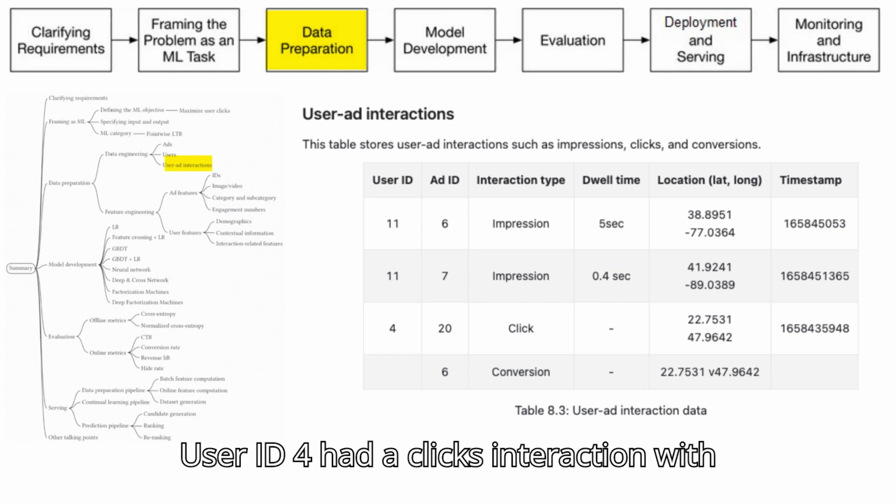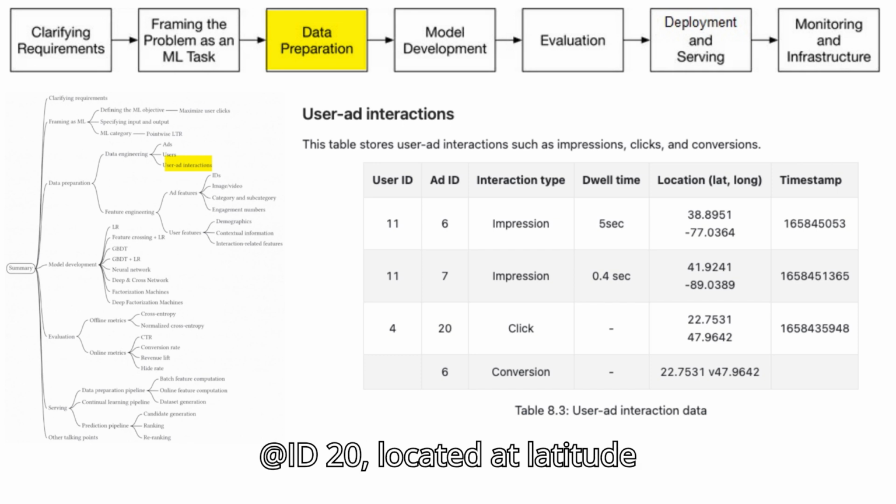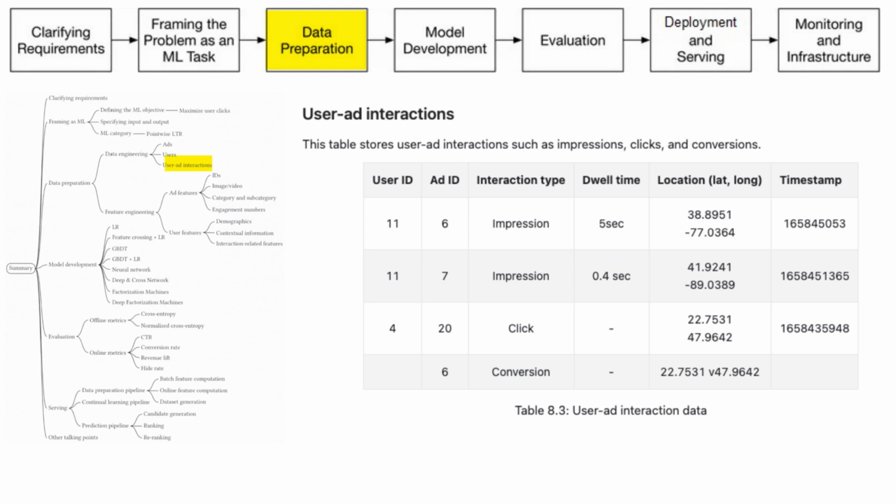165845135. User ID 4 had a click interaction with ad ID 20, located at latitude 22.7531 and longitude 47.9642, at timestamp 16584355948.